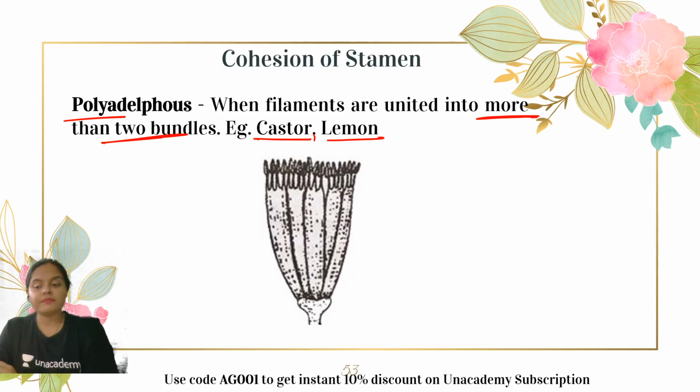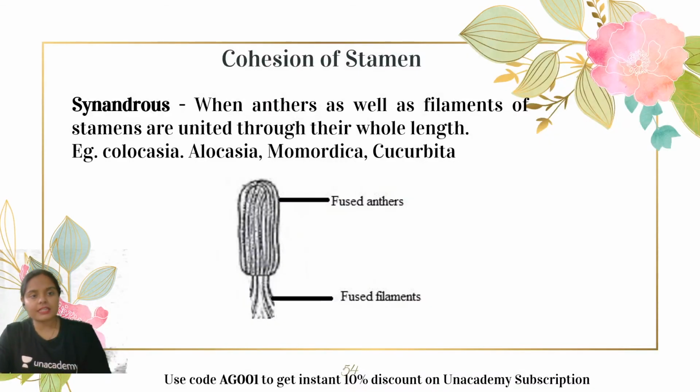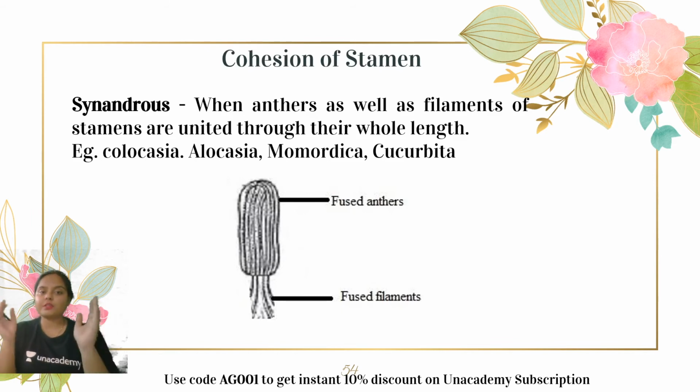So cohesion, when the filaments are attached to each other. When the filaments are attached and anthers are free, then the condition is known as adelphous condition. Now let us see another condition, which is synandrous condition. What happens in synandrous condition? The entire stamen is fused. That means the anther as well as the filament of these stamens are united throughout their whole length.